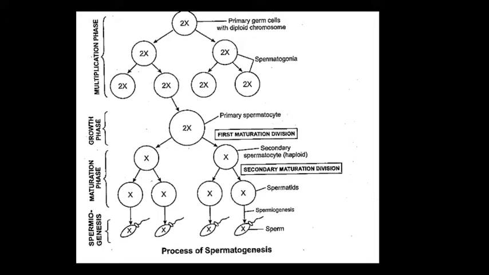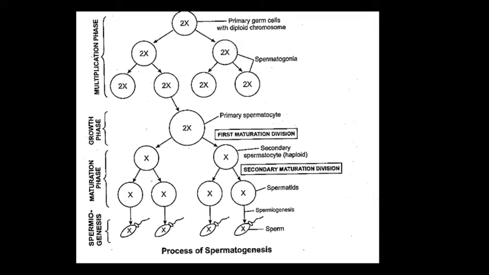Okay beta, now as you see in the slide, yes, it's your first slide, is the structure of spermatogenesis. Okay, what is spermatogenesis? The formation of male gamete in the testis is called spermatogenesis. As we already learned about the testis and their structure, I hope you all understand how testis work in spermatogenesis.